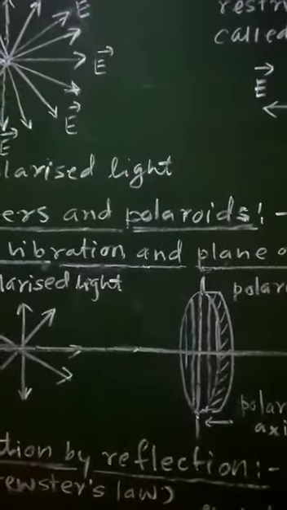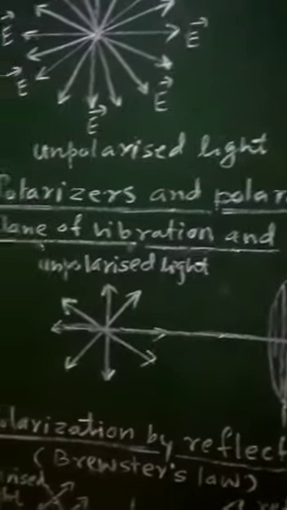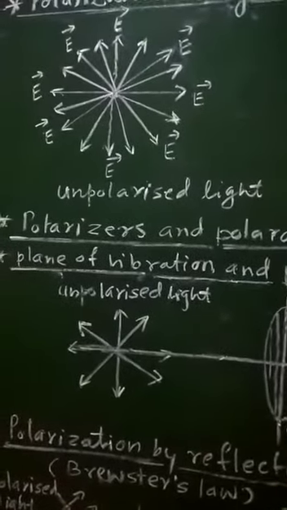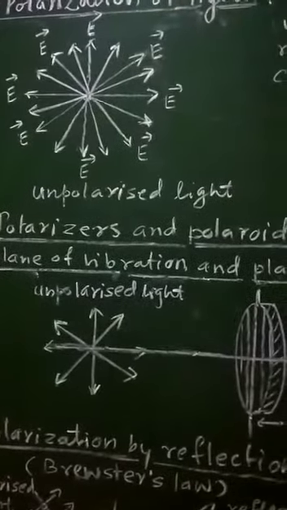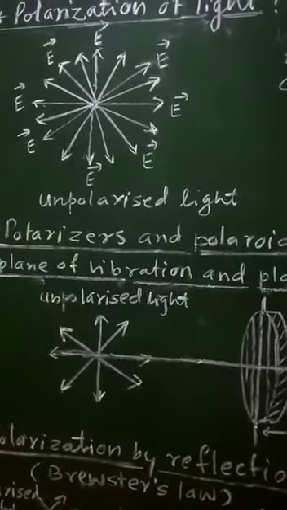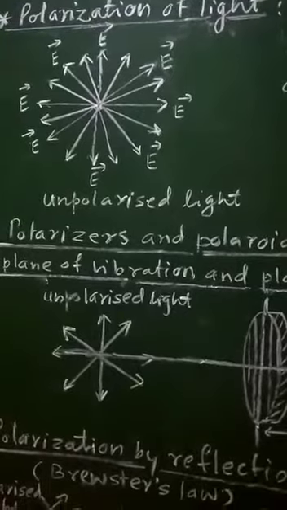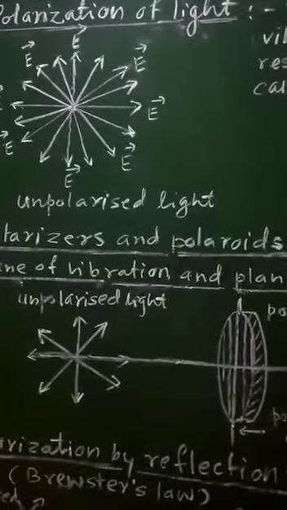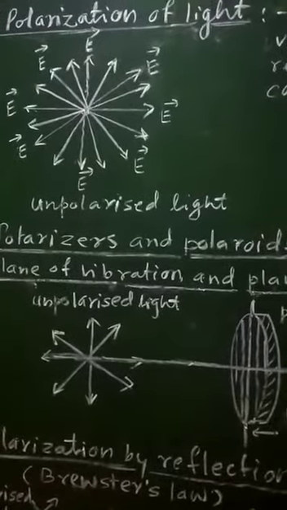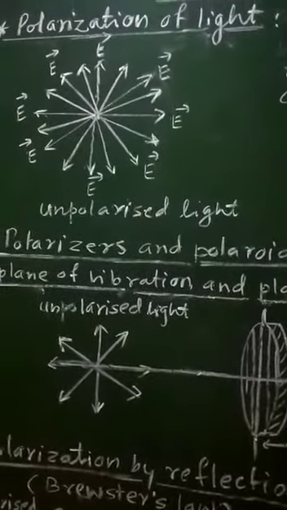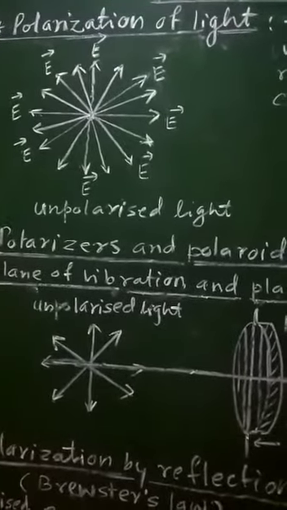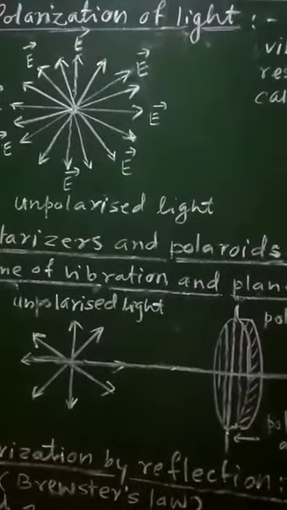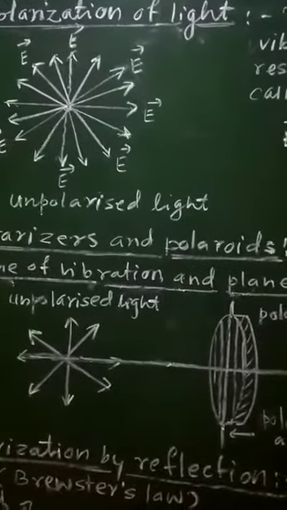These are called polaroids, and therefore now we will study what are the polarizers and what are the polaroids.